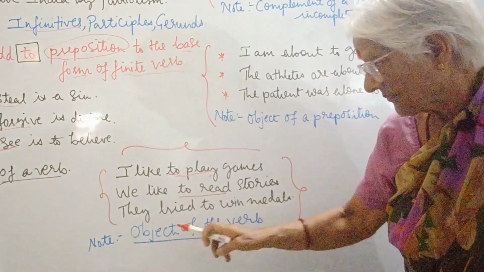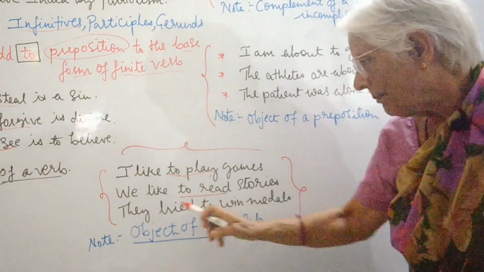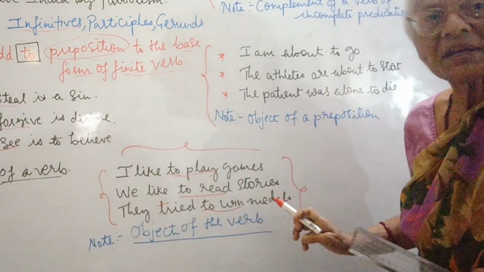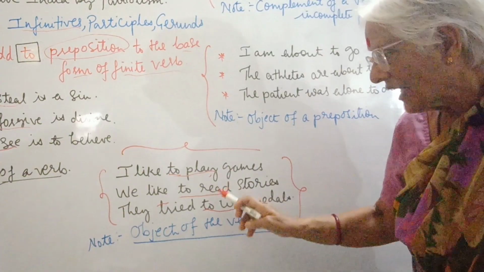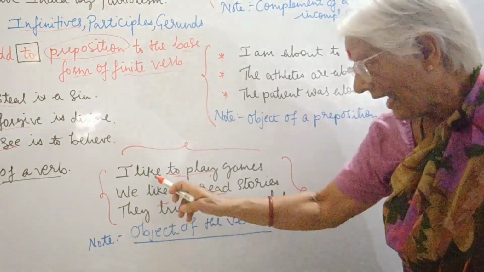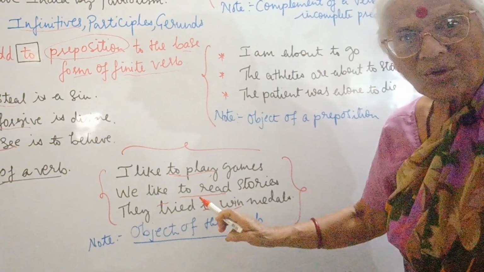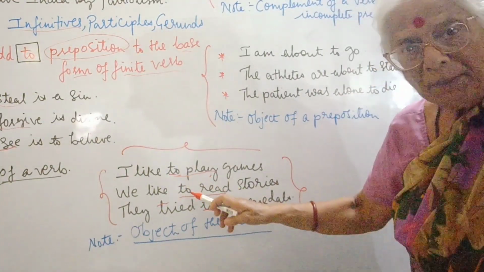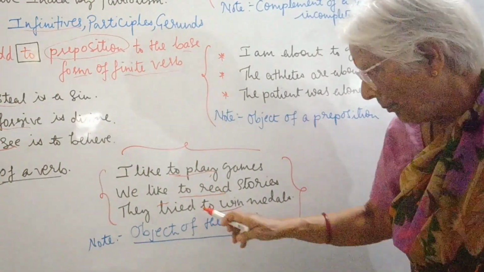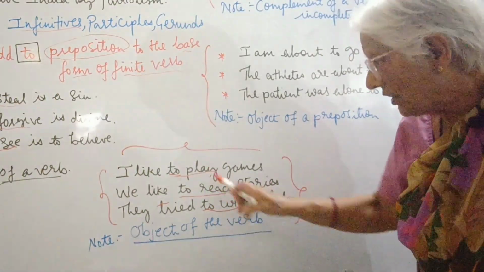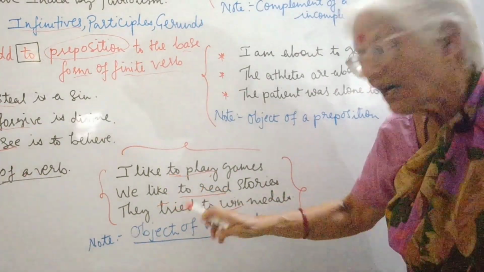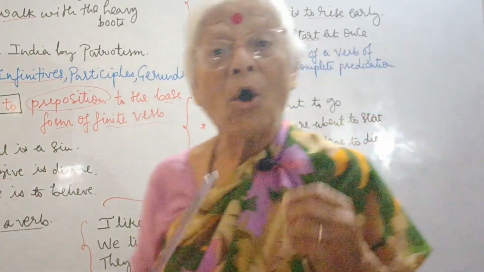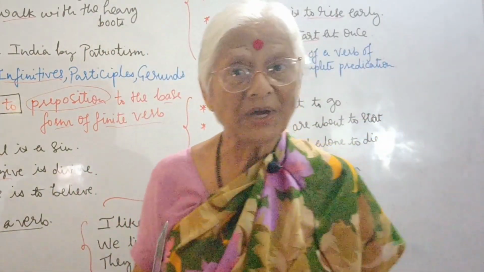It's an object. They tried to win medals. What did they try? To win medals. So here these infinitives are used as the object of the verbs like and tried. Here, to plus base form play, to plus base form read, to plus base form win. So all these are used as objects of these verbs. So an infinitive can also be used as an object of a verb. Clear so far? Good.